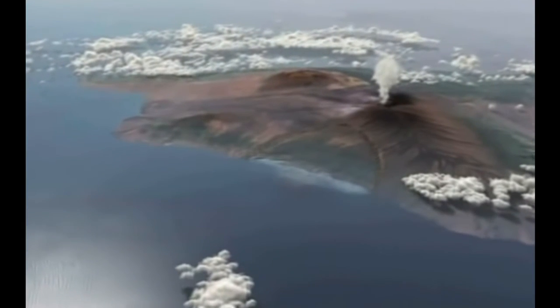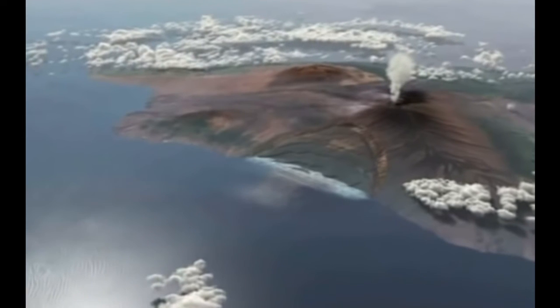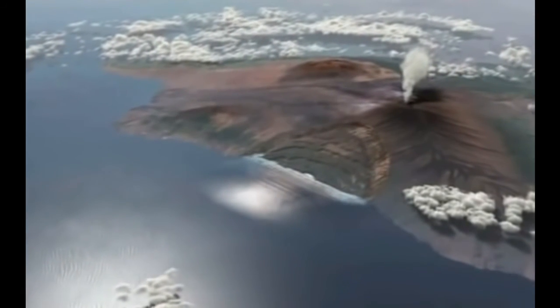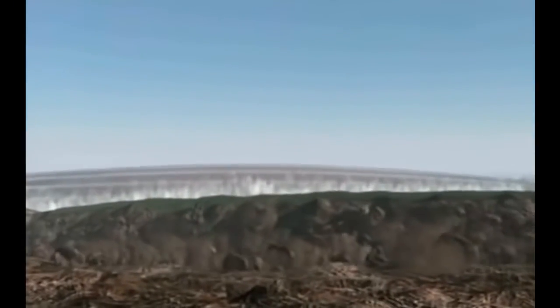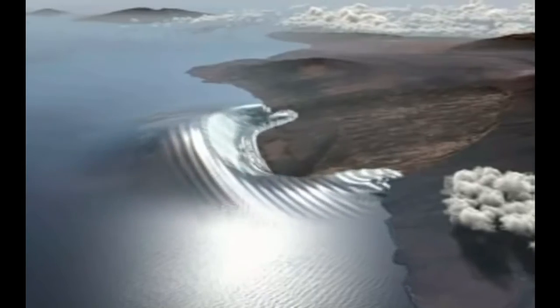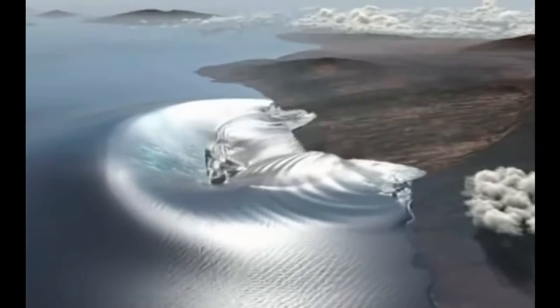Almost 1,500 cubic kilometers of earth and rock plummet into the sea. On impact, the land displaces a massive amount of water. The ocean rushes back to fill the giant gap. From this cataclysmic disturbance emerges the tsunami, heading directly for Honolulu.